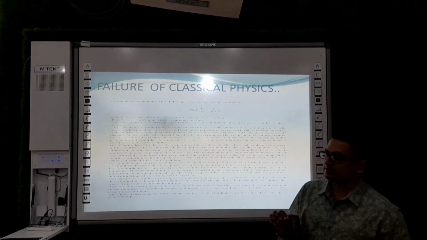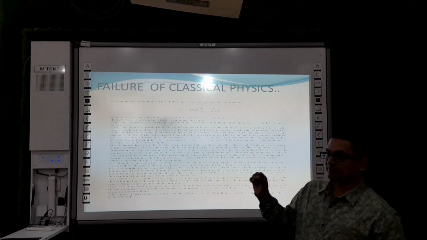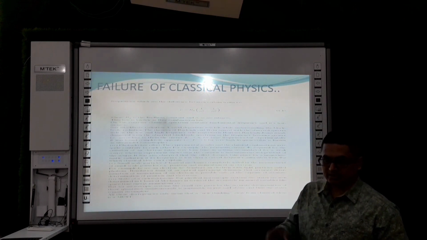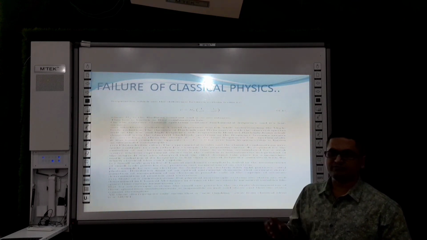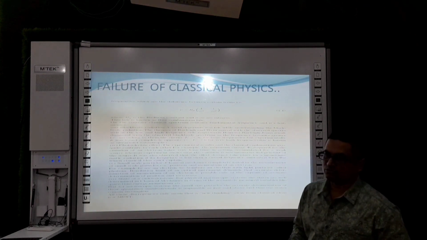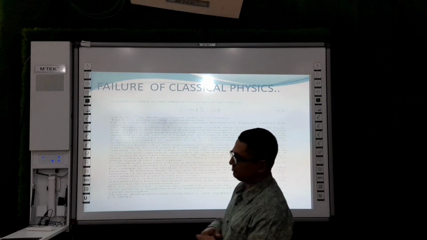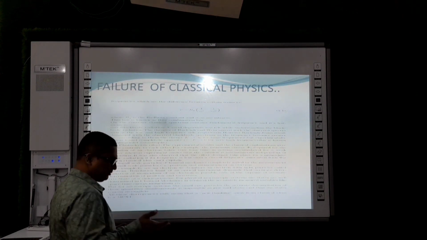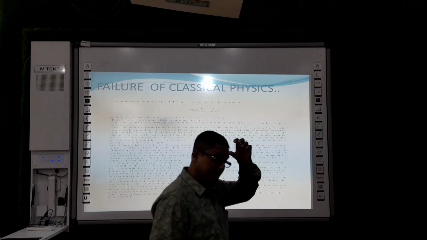Even if a very dim light having that particular frequency falls on a metal surface, it can eject electrons, whereas a very intense light, even if it does not have the requisite frequency, cannot eject a photoelectron. Classically, these things are not explainable. So the photoelectric effect is one of the things that people could not explain with the help of classical ideas.